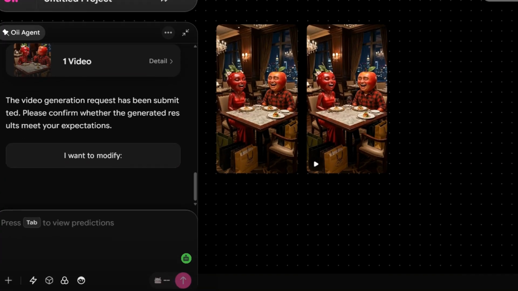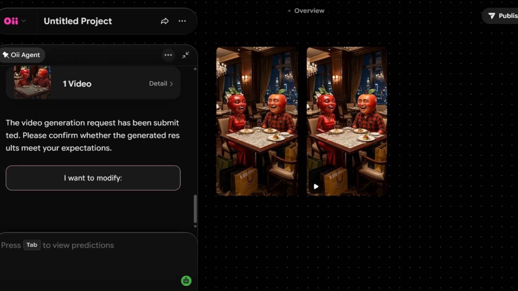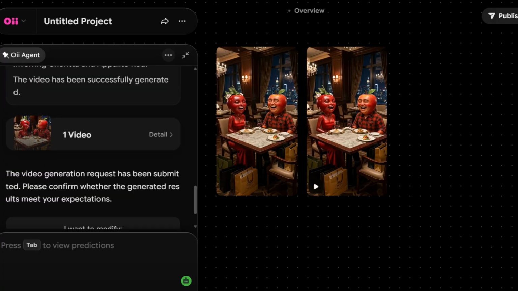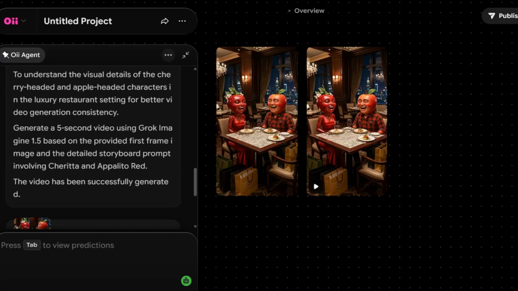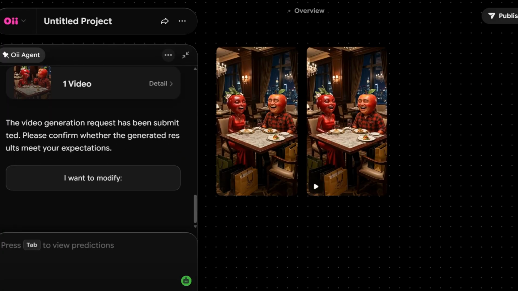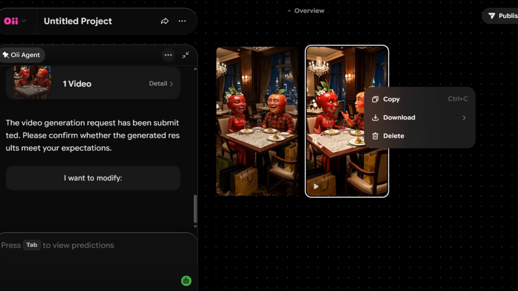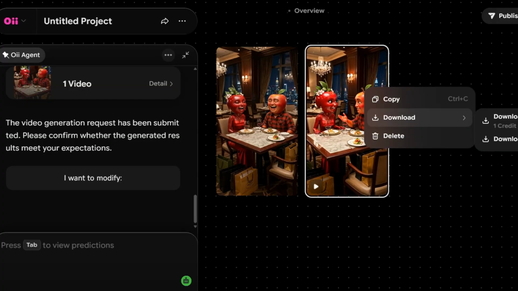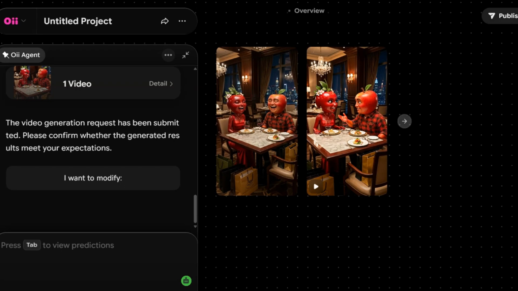Okay, so this is beautiful. It is asking you, do you want to modify anything? For me, I don't want to modify, because it actually followed my dialogue and the video prompts. Everything is just in a perfect place. All you need to do is right click on it and just click on download. Click on download and download the video to your device.